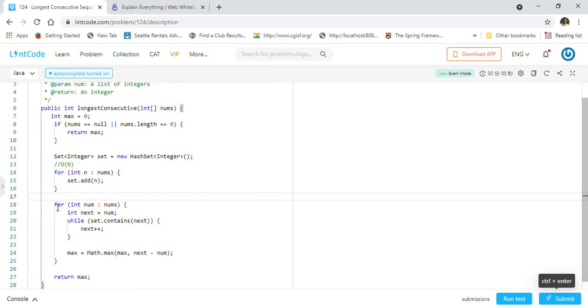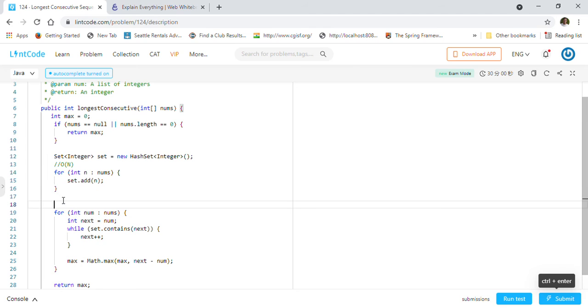And now we have another for loop here. I will explain this, but this is also going to give us order of n. So the total complexity for the solution is going to be order of n, which is asked in the question, right? Now we will look into this for loop.